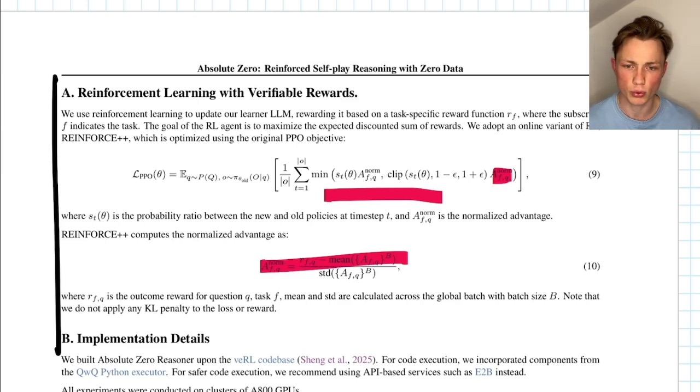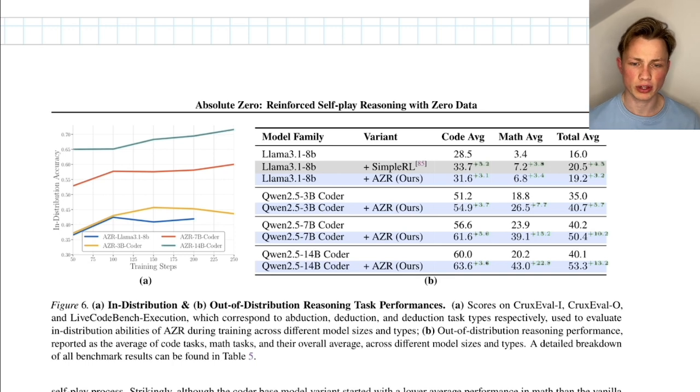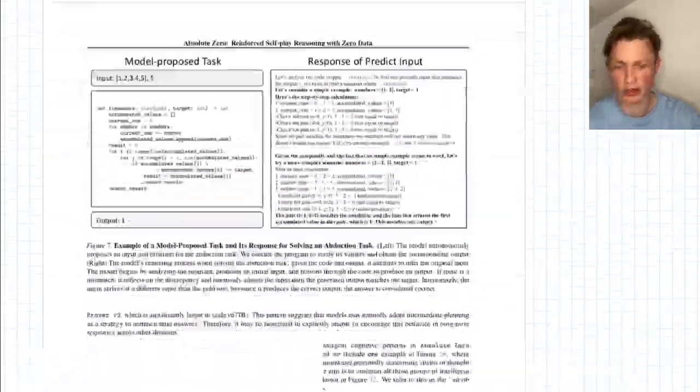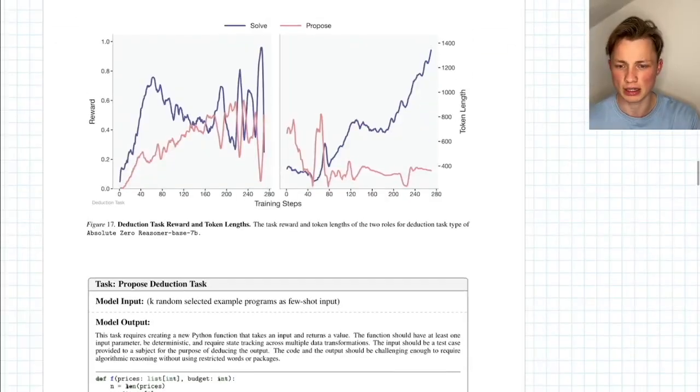Okay, so we now understand the overall architecture. We talked about the reward design and also how they train the model. We can just have a quick view into the experiments. Overall, we could say that they're achieving state-of-the-art results and also outperforming some of the models. But I don't want to get deep into the experiments. They have a lot of experiments done. You can check them. And at the end of this paper, you could also see some training examples.